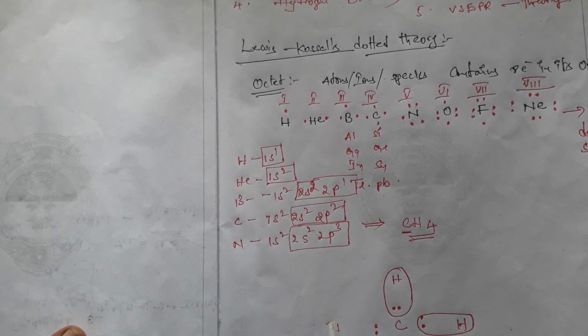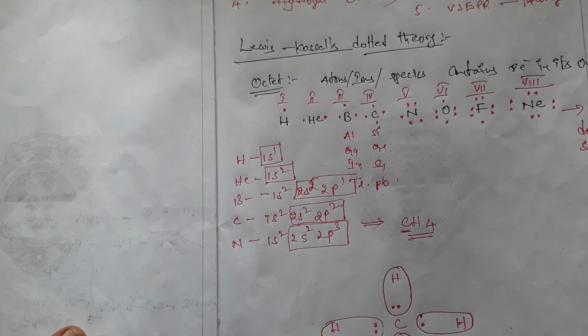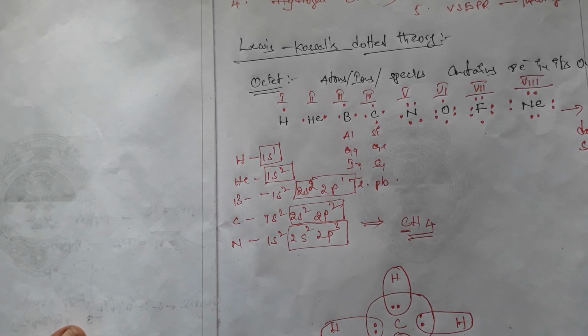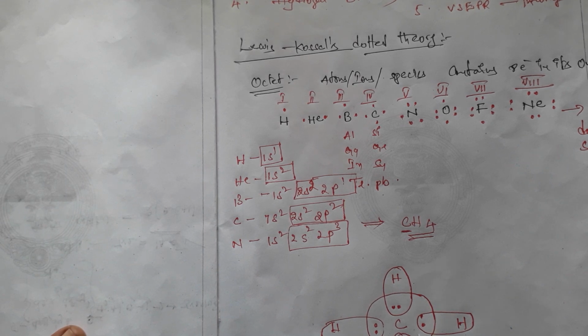This will also give 1 electron, like this one bond will be formed. This will also give one electron to the carbon. By this, four bonds are formed between the carbon and four hydrogen atoms. And finally carbon contains 8 electrons. 8 electrons. So this is an octet.